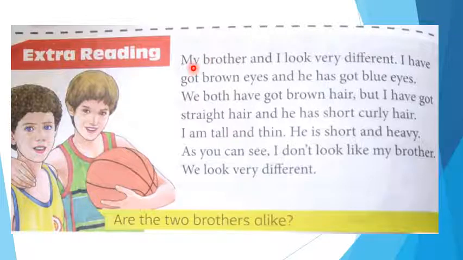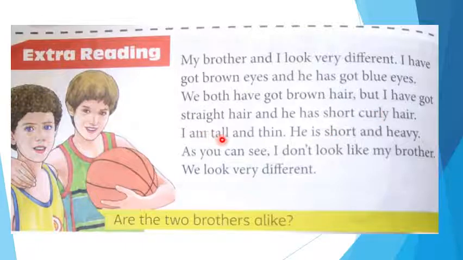My brother and I look very different. I have got brown eyes and he has got blue eyes. We both have got brown hair, but I have got straight hair and he has short curly hair.